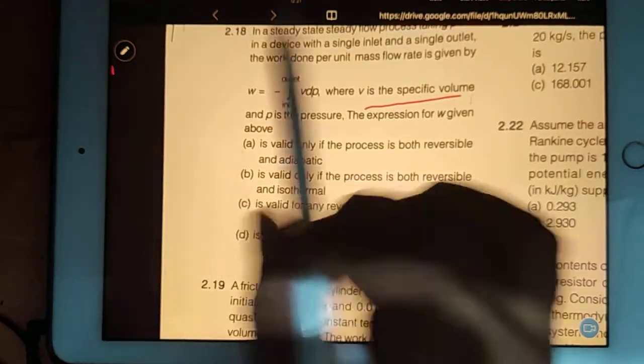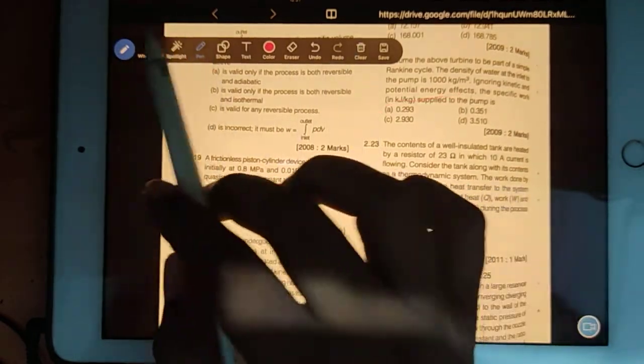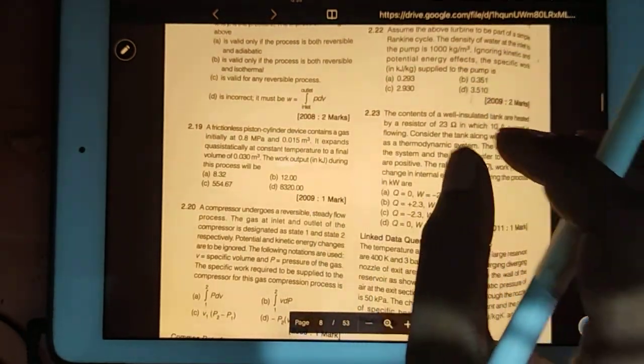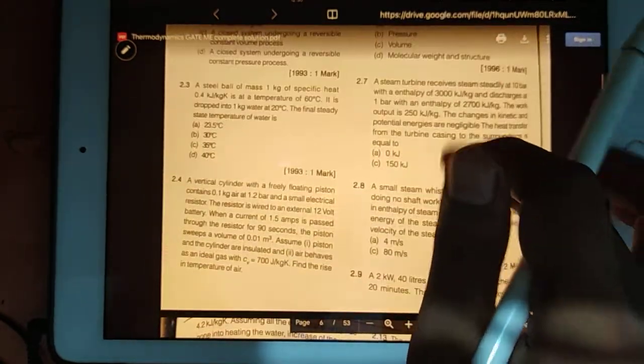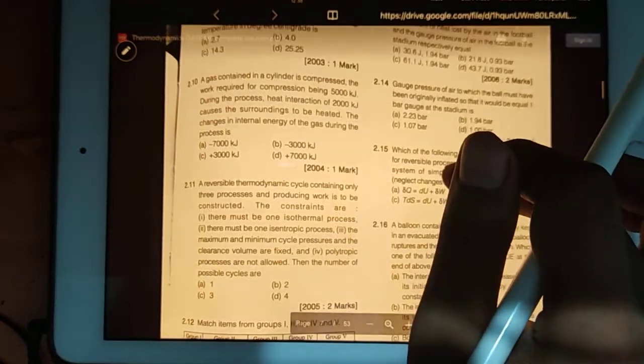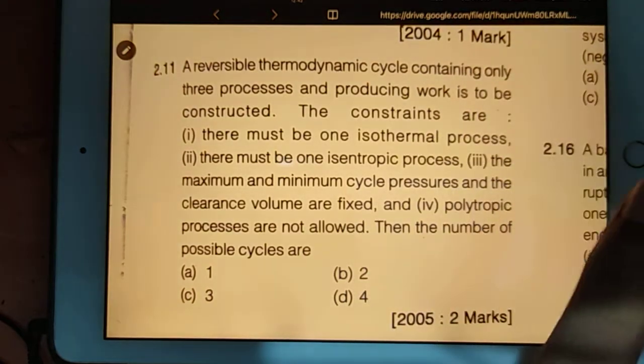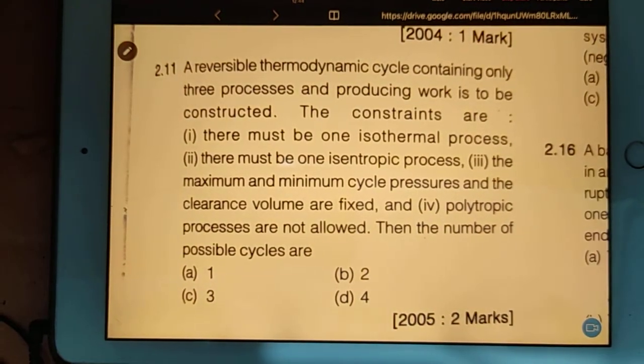Do you remember the number? No problem, that we can check. This one.